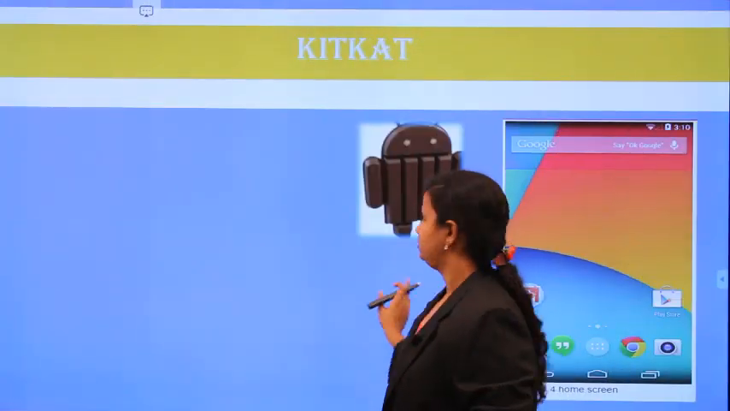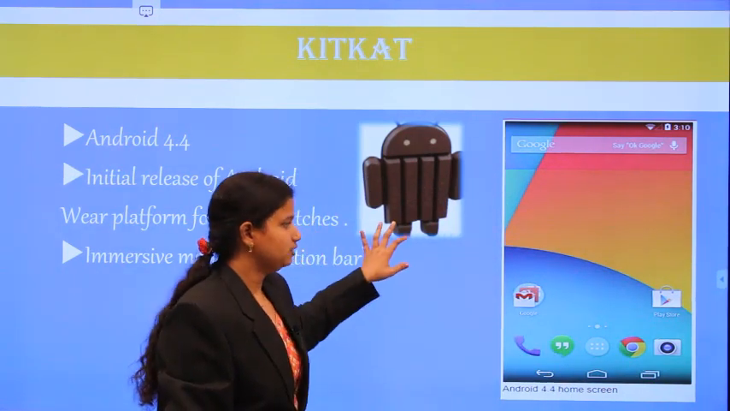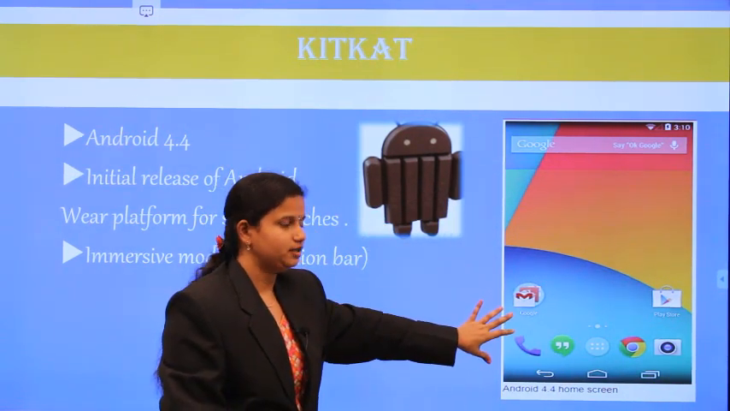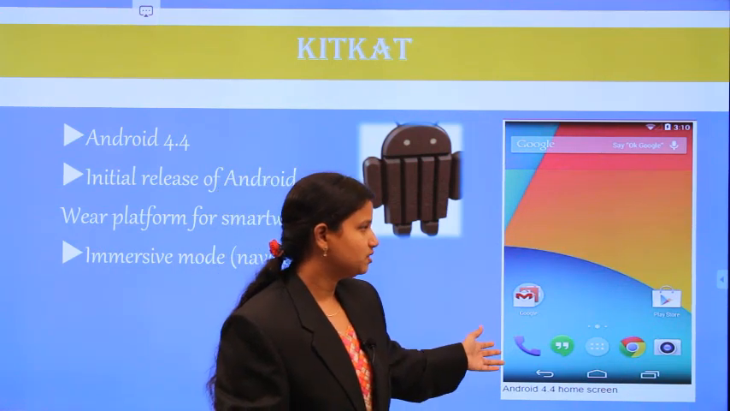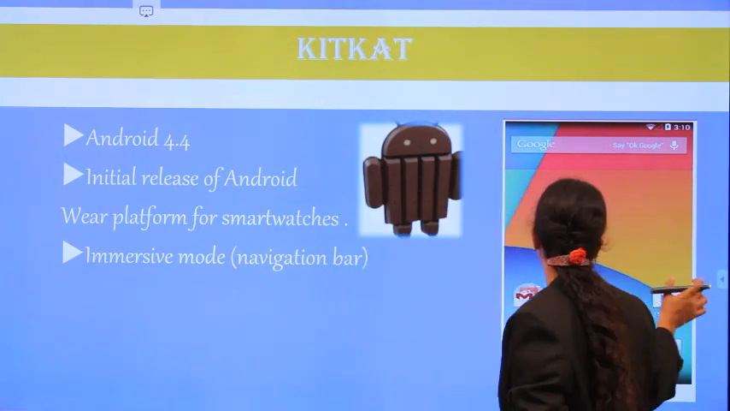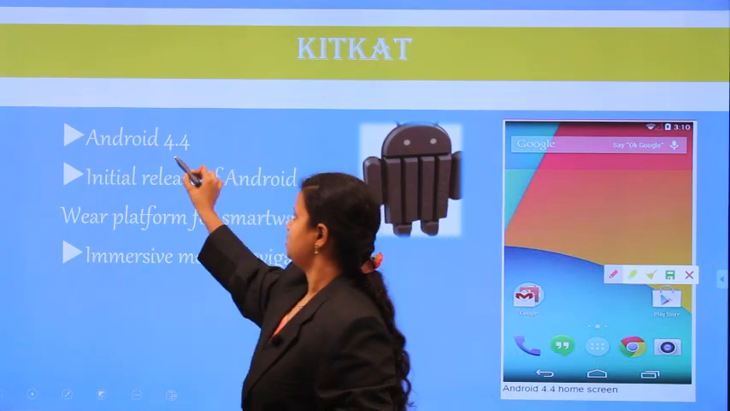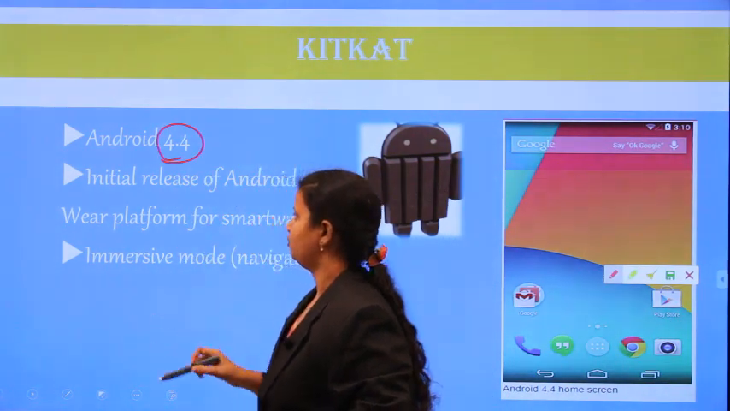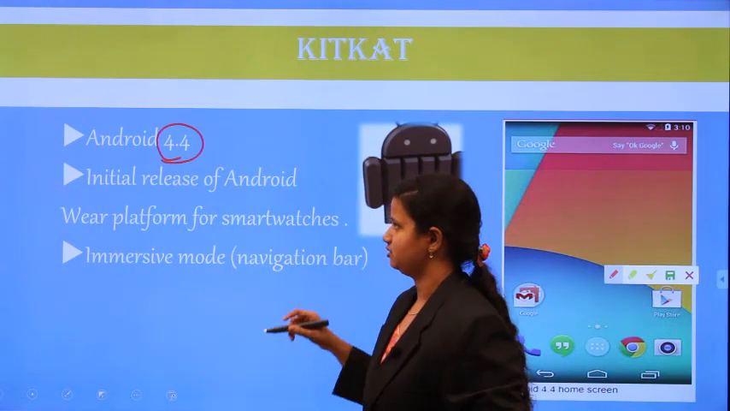The next one is KitKat. This is the symbol of KitKat and this is the user interface design of KitKat. The home screen will appear like this. What are the different features added in this? The first one is Android version 4.4, the initial release of the Android platform for smartwatches.